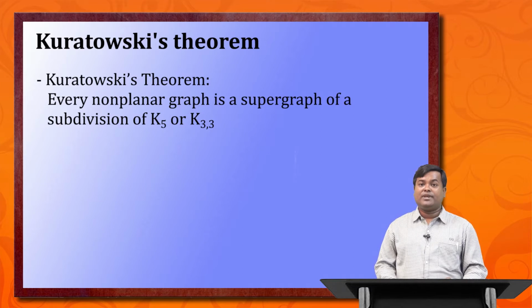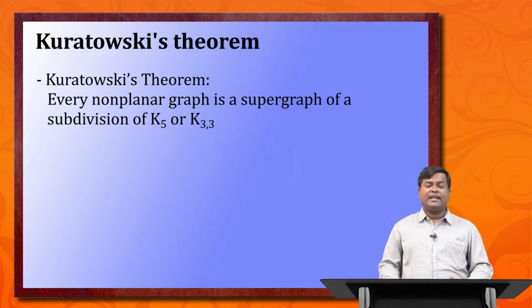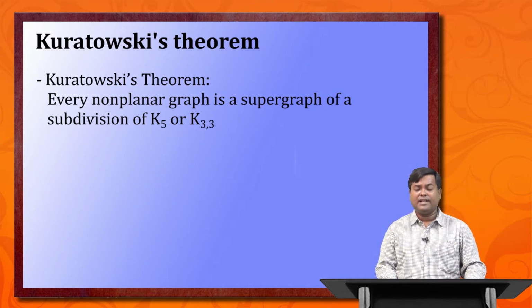The proof of this entire Kuratowski's theorem is very tedious. So we have not included that proof inside our lecture note, but we can go to any standard book like Harary, where we can find the proof. It is a little tedious and I have omitted it for this discussion.